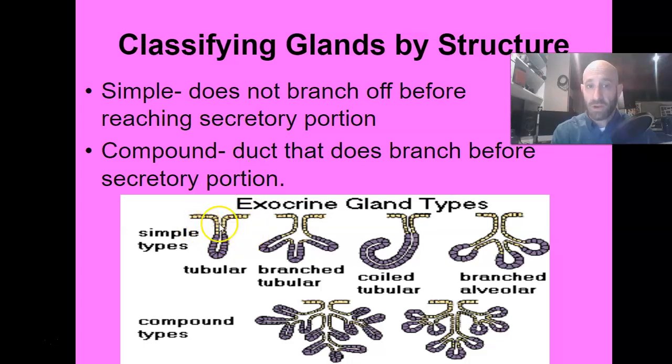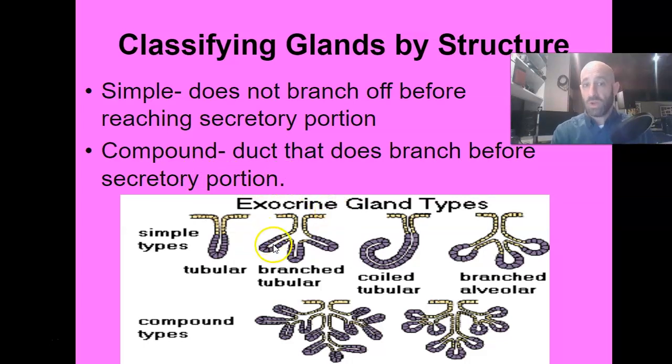That's the area where it actually secretes from. This purple portion here is the area that actually produces the substance. So the substance gets produced and then it gets secreted or excreted depending on if it's exocrine or endocrine, right? And then compound means that it does branch off before that. So let's just talk about that for a minute.